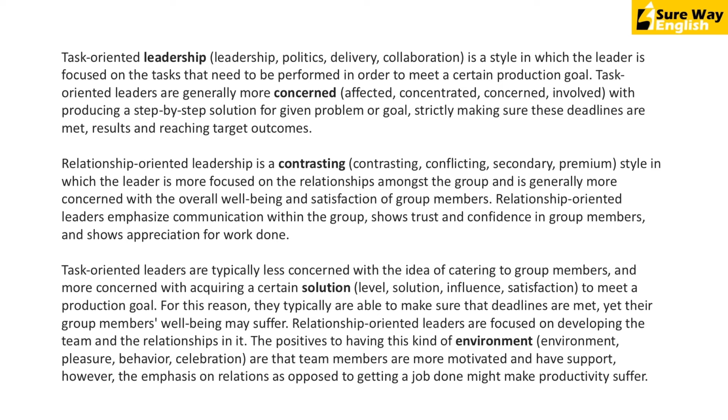This seems right because they're trying to do a task and find a solution to that. With acquiring a certain influence to meet a... you wouldn't really acquire a certain influence. You would have an influence, or you would put an influence on something. Are more concerned with acquiring a certain satisfaction to meet a production goal. Again, doesn't make any sense here. So the right option is that the leaders are focused on getting a solution to meet a goal.